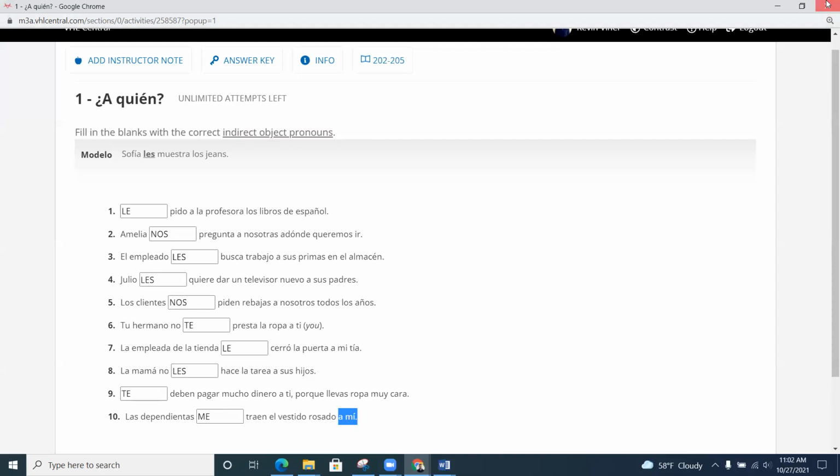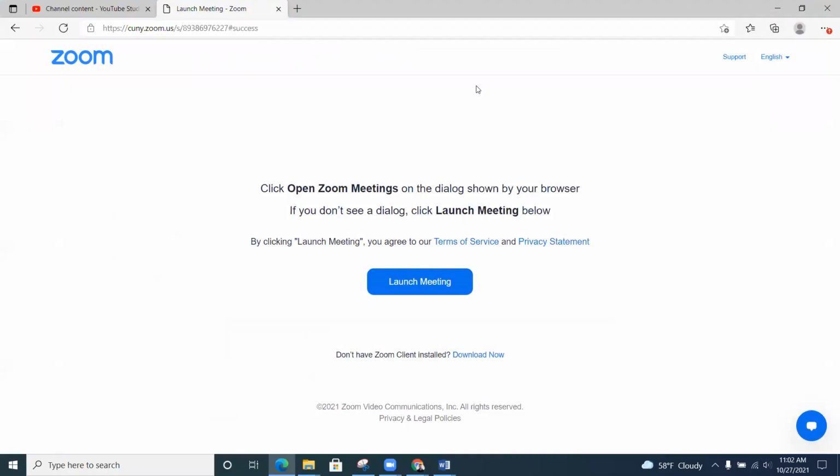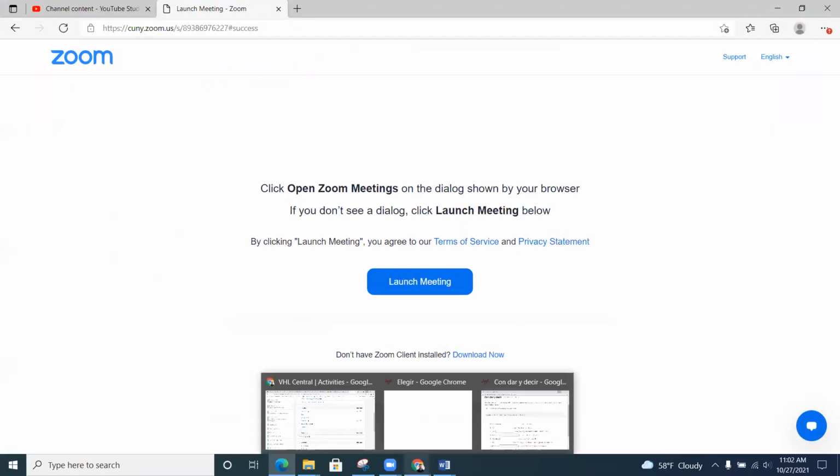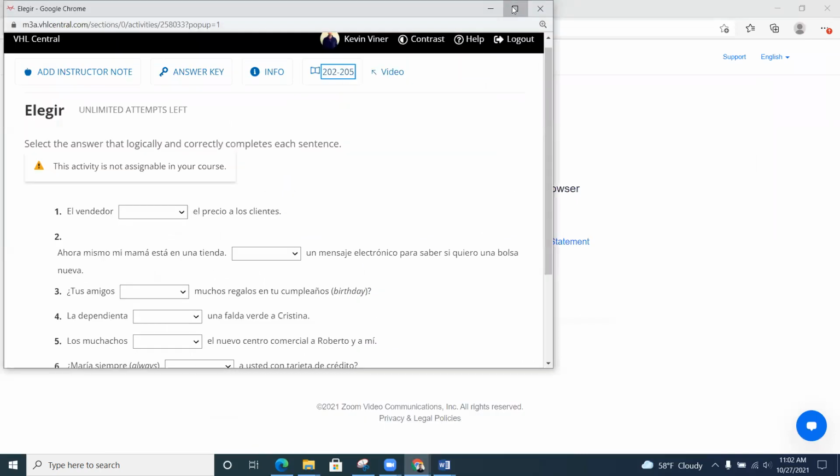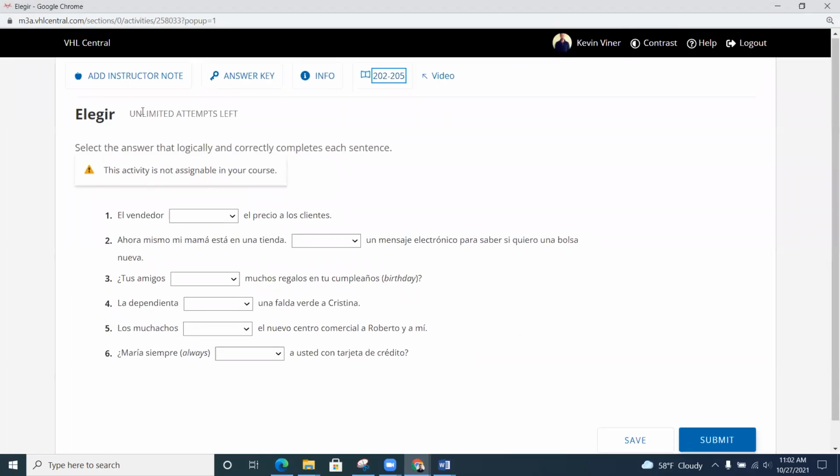Vamos a hacer 3 actividades. Entonces, esto es la primera. Vamos a la segunda, que se llama elegir. ¿Okay? Entonces vamos a leer las instrucciones. Dicen, select the answer that logically and correctly completes each sentence. So, you know the drill. All right, so this is a drop down. So I'll leave that. I'll say pause and then wait a second. You pause it, and when you're ready, you come back and give your answer.